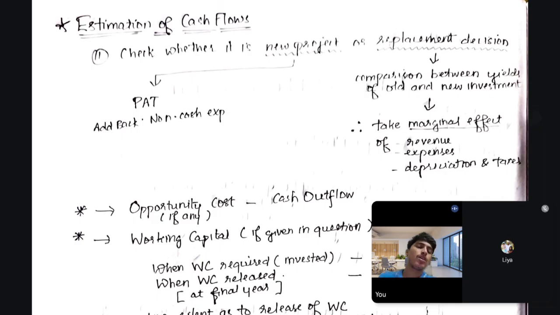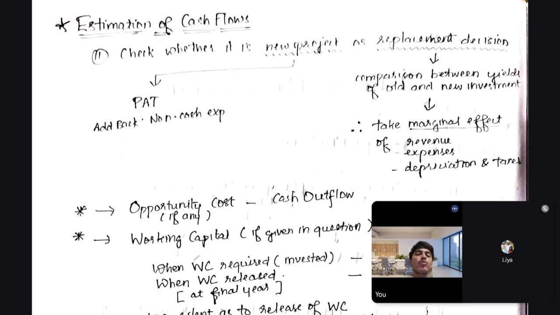This is one topic that you should know. In many problems, you would get so many long problems. There are many adjustments and all. They won't give direct questions. The direct questions are like: in the initial year you would invest, you have an outflow, and in 5 consecutive years later you would have some inflows, you have to discount that and all. Those are direct questions. Some indirect questions may ask regarding adjustments: you have to adjust depreciation, you have to adjust tax, you have to adjust for replacement decisions and all.